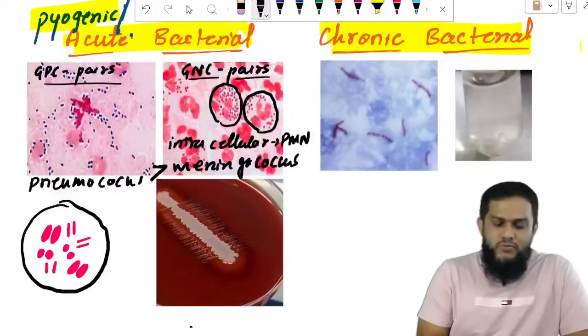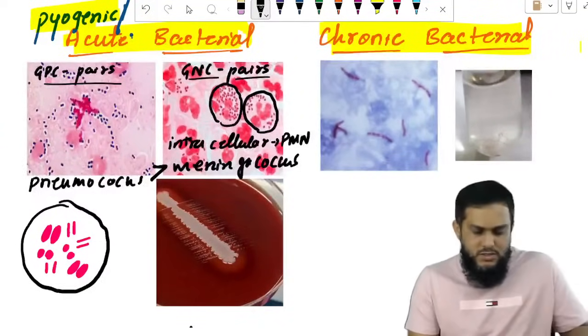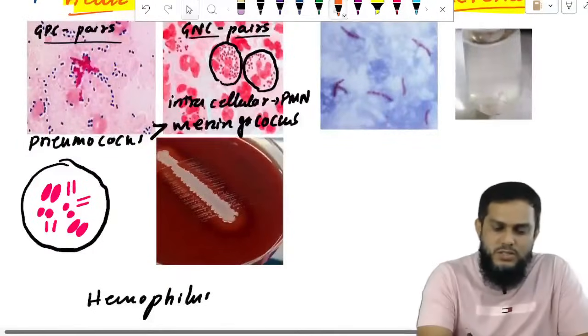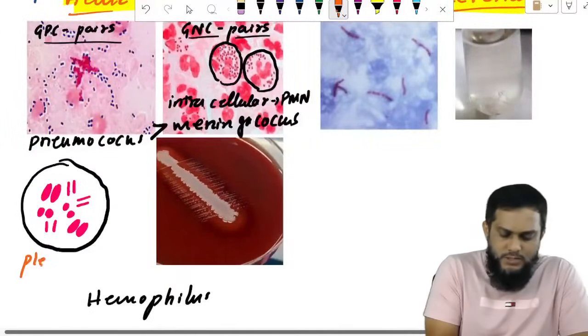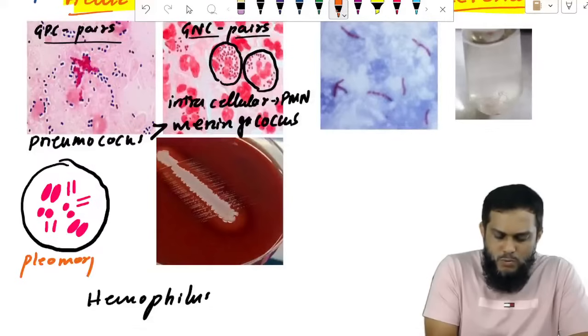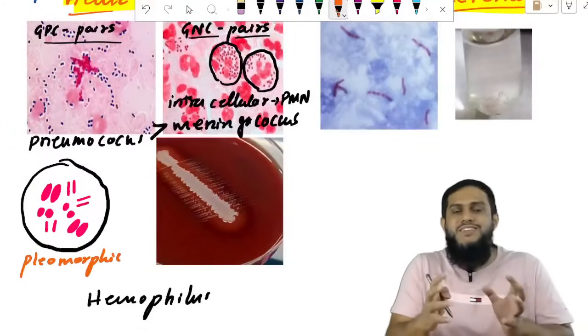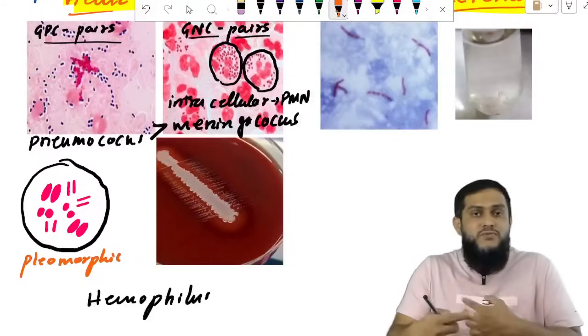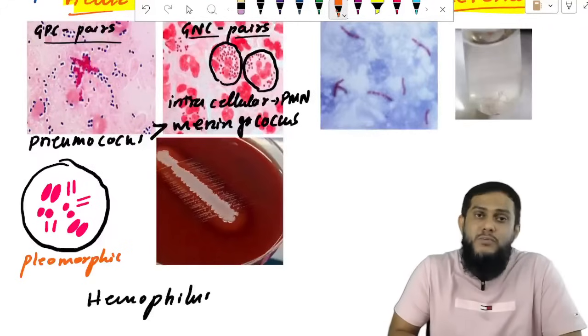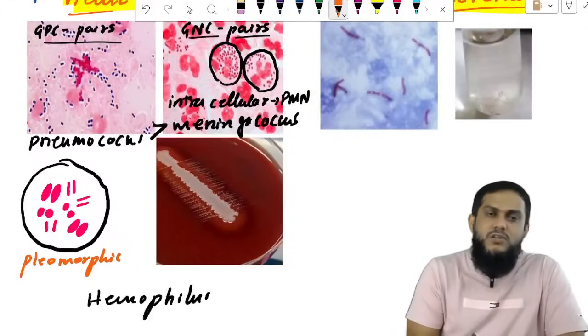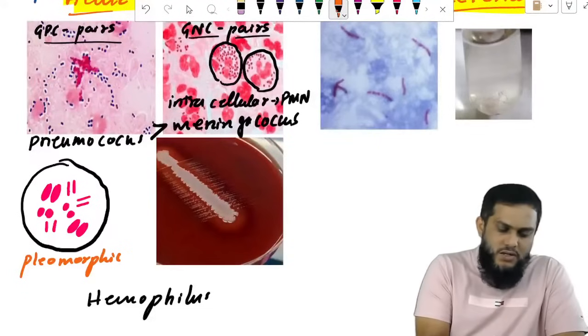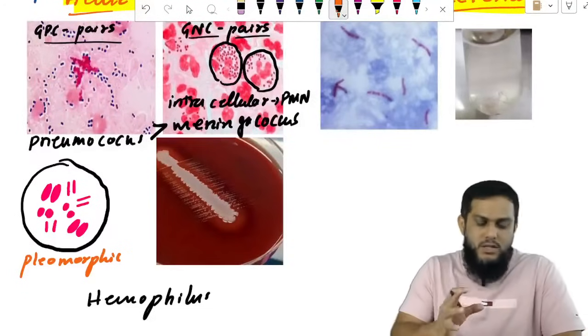Whereas Haemophilus is a pleomorphic organism. Pleo means different, morphic means morphology. Different morphology means it appears in the form of cocci; you can see a pink-colored round shape.